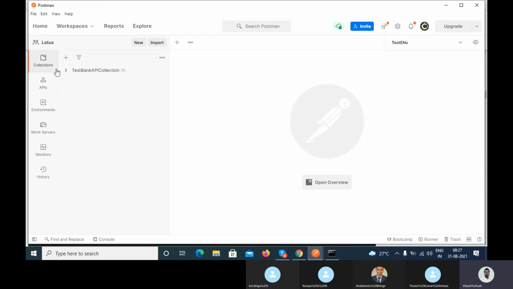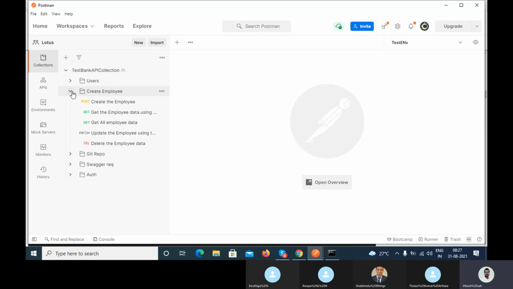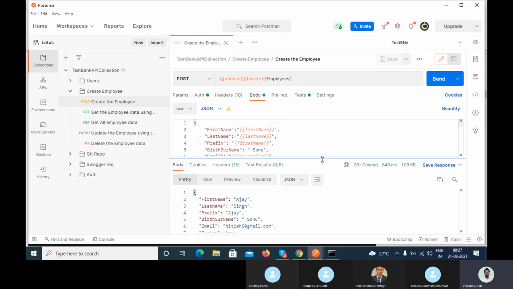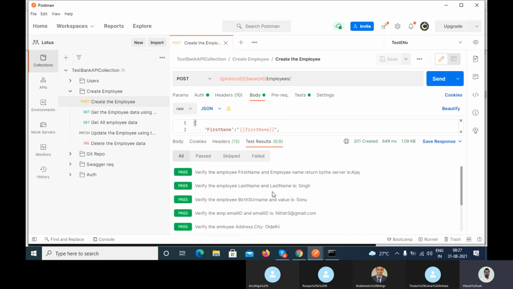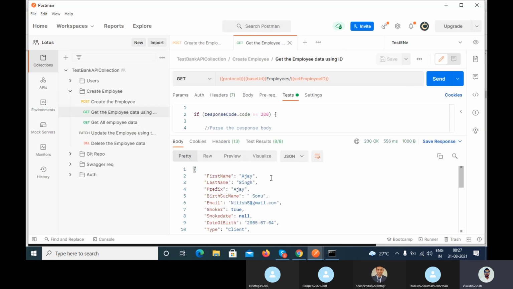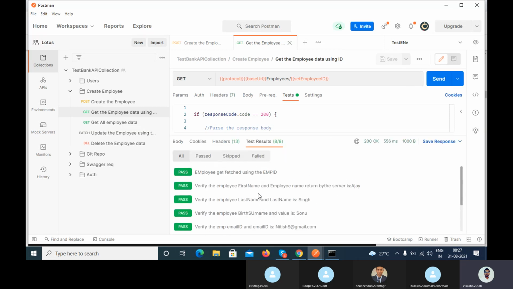So which collection are we using? This one, right? We are using this particular resource to create the employee. Let me create the employee very quickly. I have added the assertion, so all get passed. Let me call the get employee data. In the get employee data, all get passed, right?